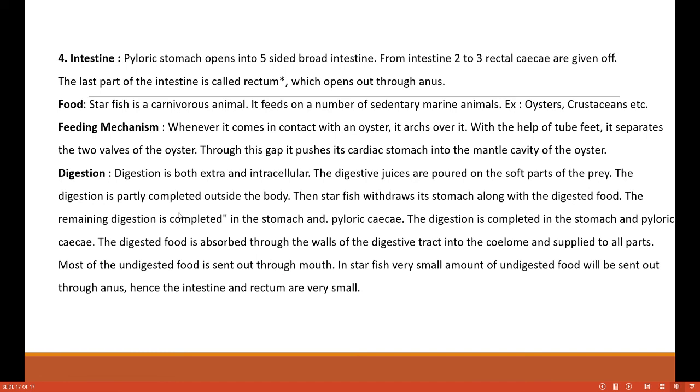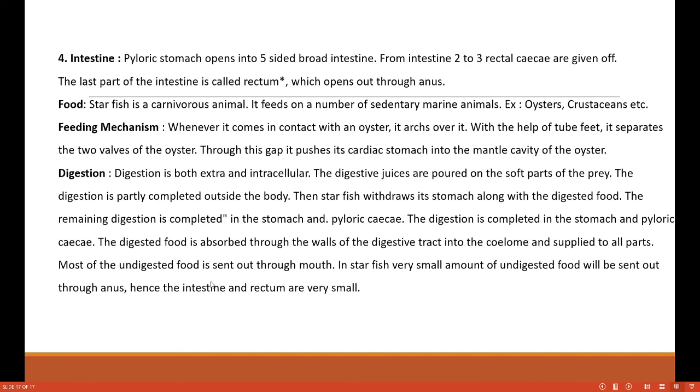The digestion is both extracellular and intracellular. The digestive juices are poured on the soft part of the prey, and the digestion is partially completed outside the body. Then the starfish withdraws its stomach along with the digested food. The remaining digestion is completed in the stomach and pyloric caeca, where the gastric glands are present, and these glands secrete juices which help in digestion.